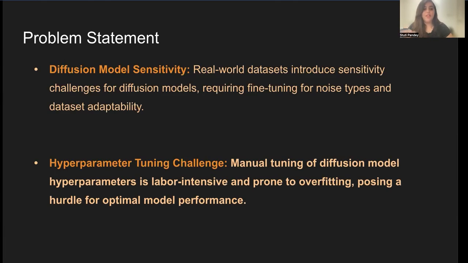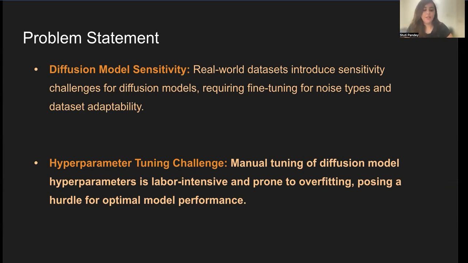Starting with the problem statement, real-world datasets introduce sensitivity for diffusion models as they have different noise types, which makes it challenging for diffusion models, and they require fine-tuning. Now, manual fine-tuning of diffusion model hyperparameters is labor-intensive and is prone to overfitting, which consequently impacts the model performance.